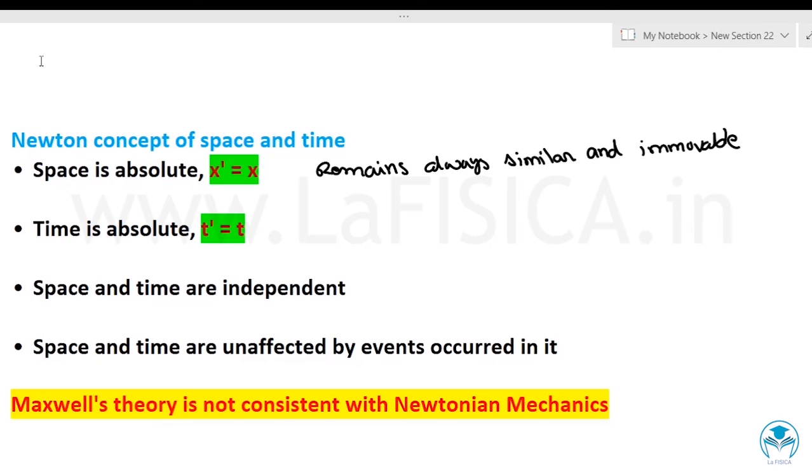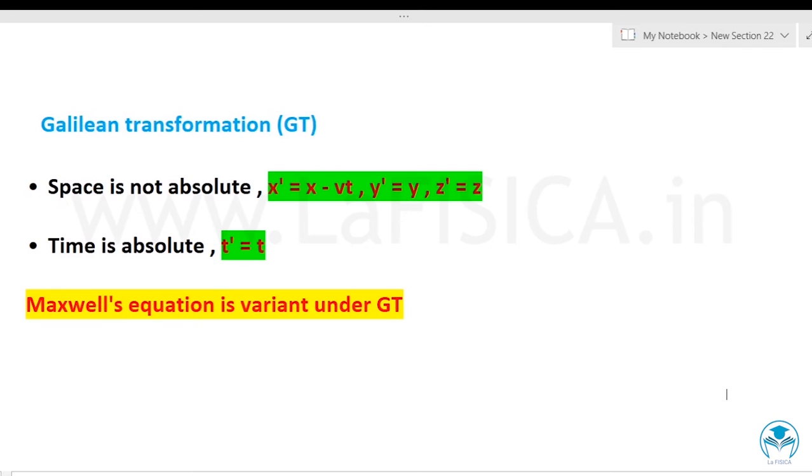From the Newtonian concept, Galileo made his transformation from one coordinate frame to other one, which is known as the Galilean transformation, shortly GT. According to Galileo, the space is not absolute, which implies x dash equal to x minus vt, y dash equal to y, and z dash equal to z. But according to Galileo, time is absolute, which means t dash equal to t. That means if you measure time from any reference frame, which will be same. And the other point is that Maxwell's equation is not invariant under GT.